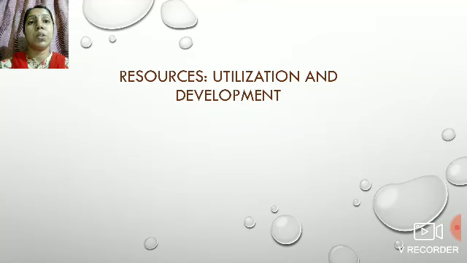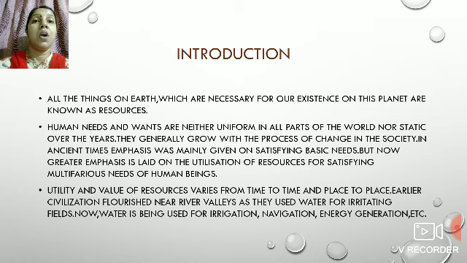Today I'm going to teach you the first chapter of Social Science of Class 8. The name of the chapter is Resources, Utilization and Development. So, first of all, what are resources? All the things that are necessary for our existence on this planet are known as resources. For example, the air we breathe, the water we drink, the food we eat, the clothes we wear, the roads, the buildings, and whatever is required for our existence, all are known as resources.